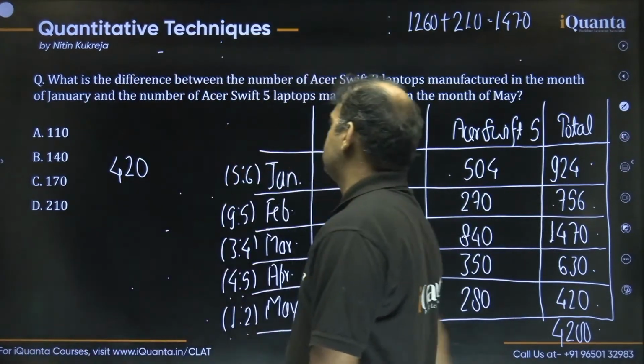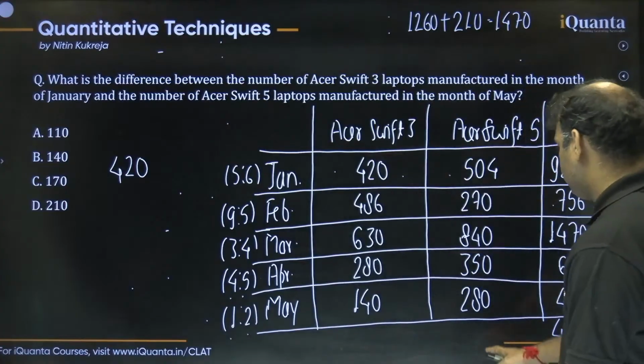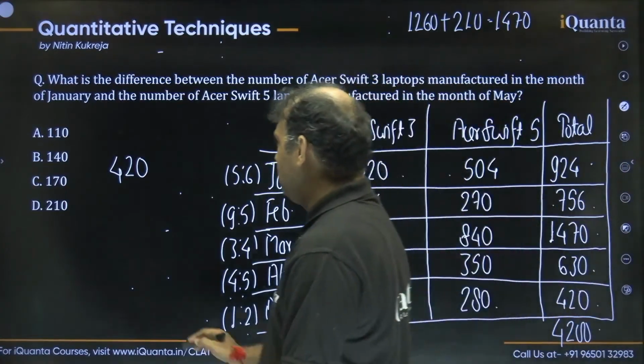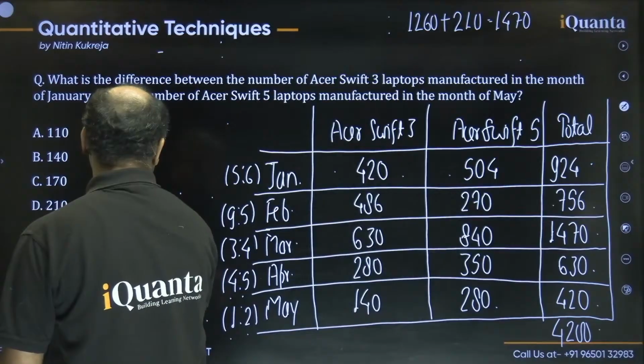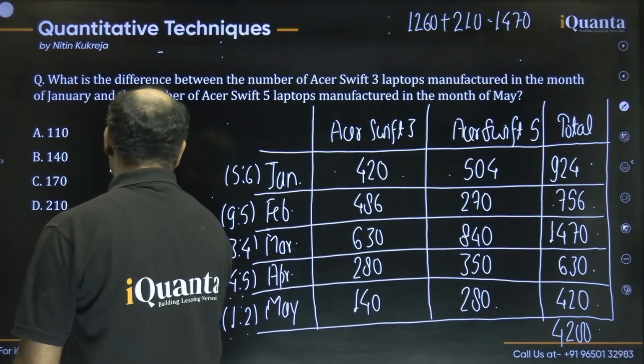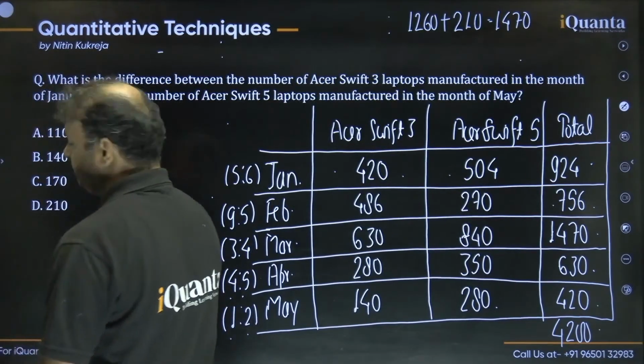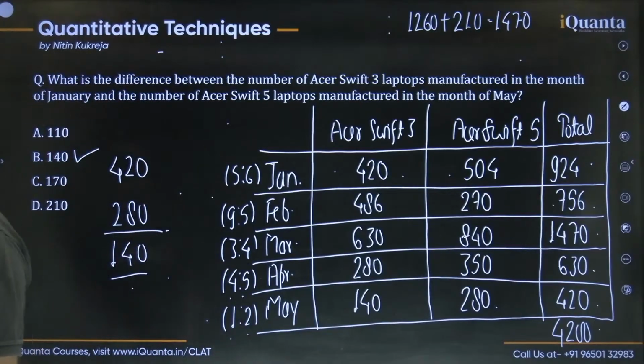And second, Acer Shift 5 in May. Acer Shift 5 in May is 280. And very obviously, the difference has to be 140. Simple. So yes, the answer has to be option B. Simple question, right? Everybody, is this clear?